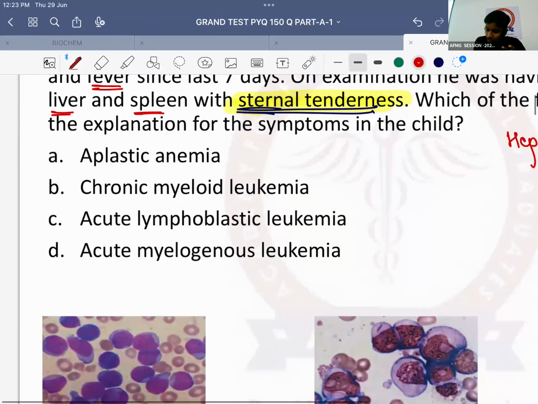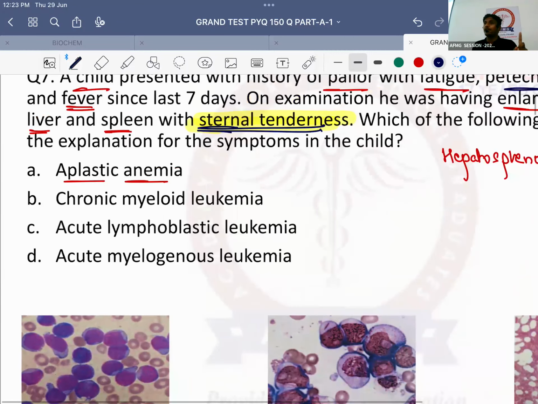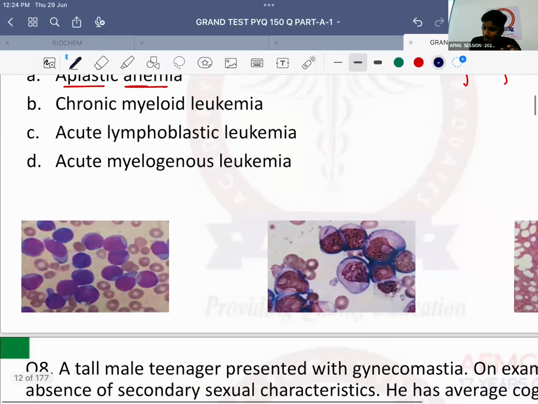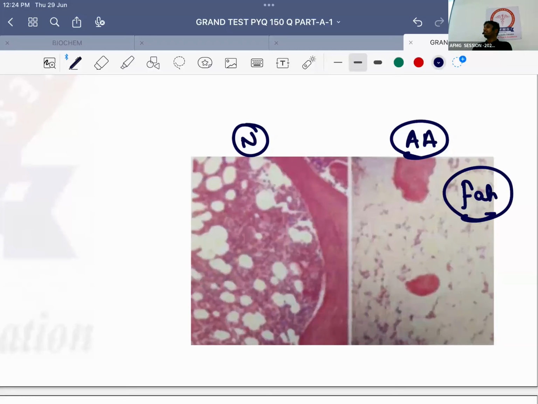Important है, चलो पहले तो rule out कर लो. Option A, aplastic anemia. Why it is not aplastic anemia in a case of aplastic anemia? Very good. Important है क्या? Aplastic का क्या मतलब होता है? कुछ बन रहा है कि उसके बोन मैरो में? कुछ नहीं बन रहा. नॉर्मली अगर मैं बोन मैरो बायोप्सी लूंगा तो नॉर्मल बोन मैरो बायोप्सी कैसी दिखेगी? I have a lot and lot of hematopoietic stem cells. मुझे आरबीसी दिखेंगी, डब्ल्यूबीसी दिखेंगी, प्लेटलेट्स दिखेंगे. But in aplastic anemia, I'll see literally no blood cells or no hematopoietic stem cells. भर भर के क्या दिखेगा? Fat. Okay, so when I take a bone marrow biopsy or a bone marrow aspiration, I'll see a lot of fat over there and no blood cells.